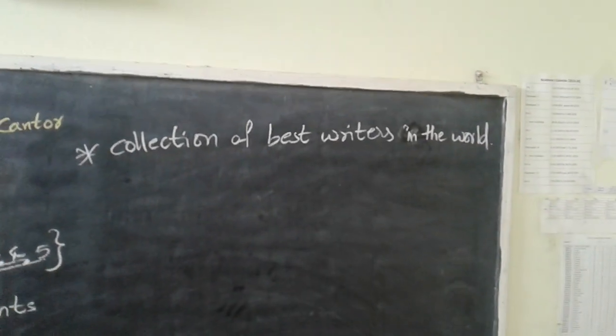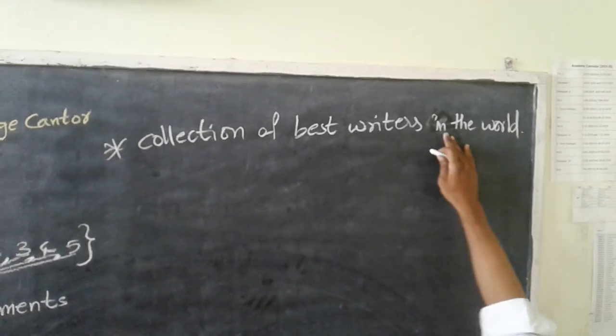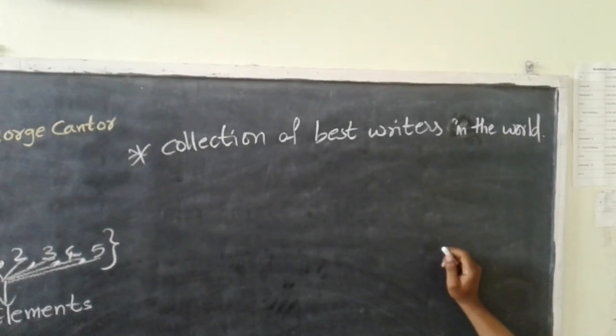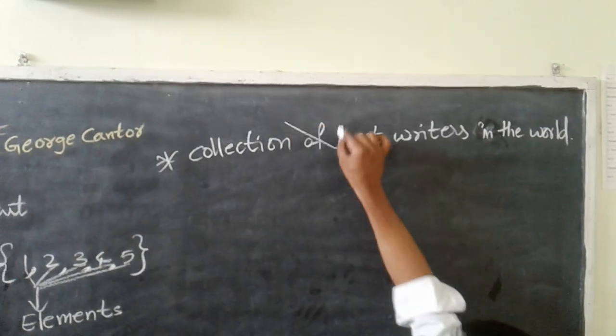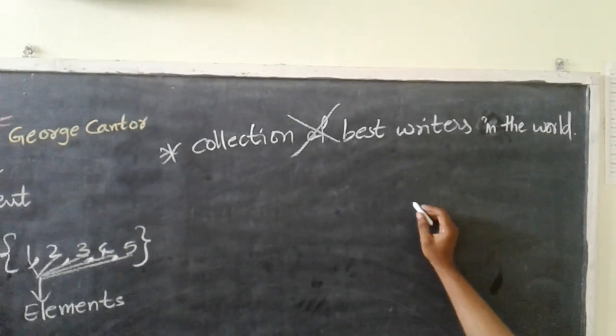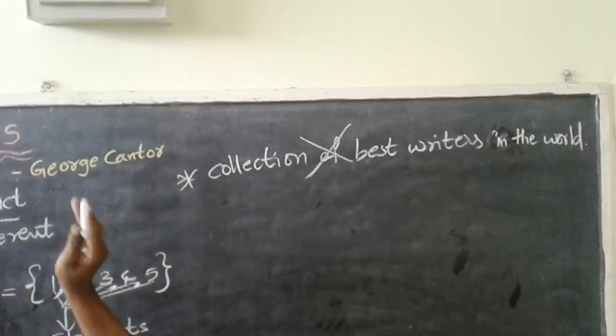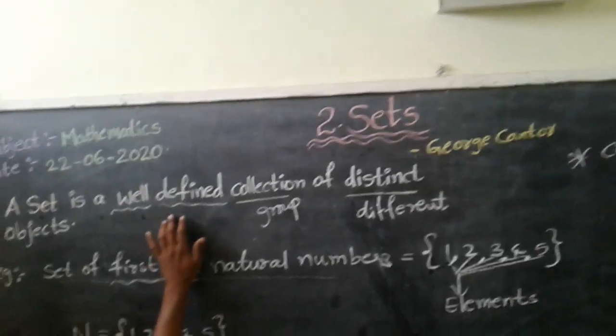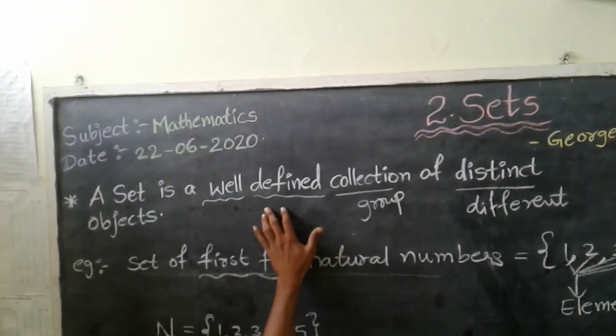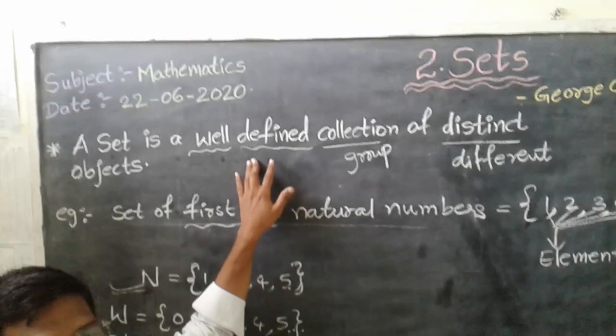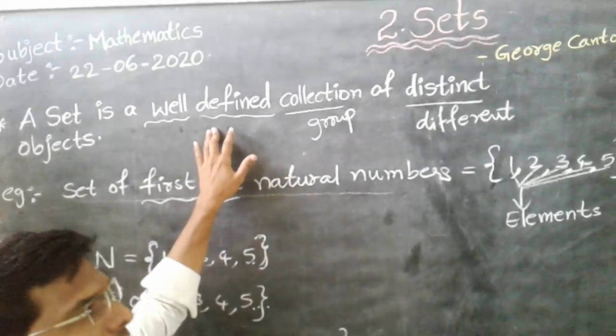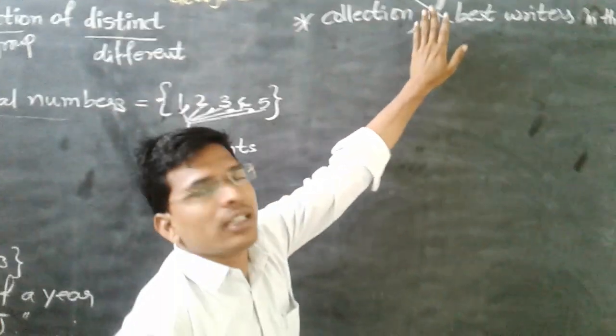So is it a set? Collection of best writers in the world. Okay, so this is not a set. Why is it not a set? Because here they are not mentioning any particular country or any particular year, it is not well defined. So that's why it is not a set.